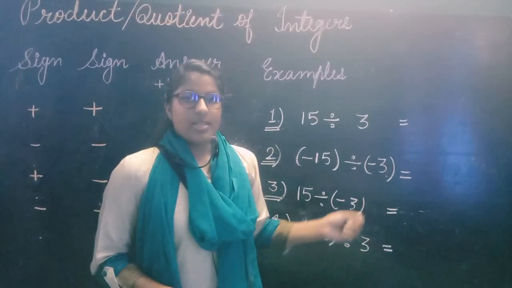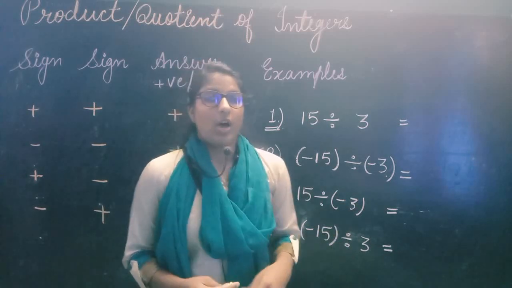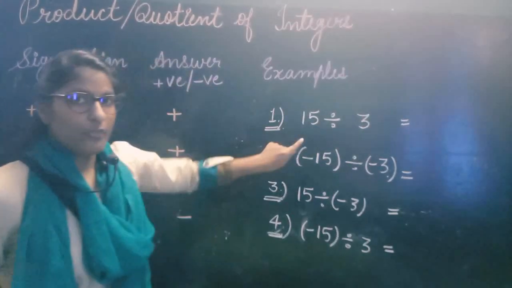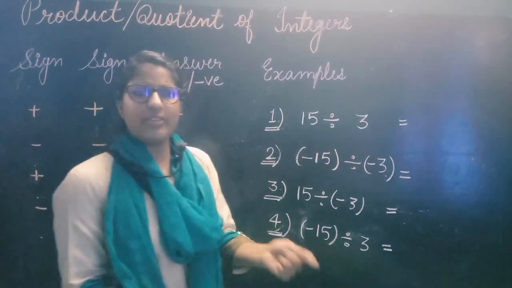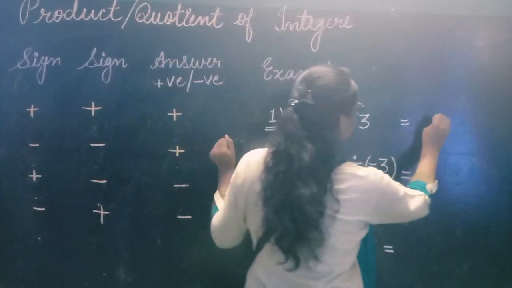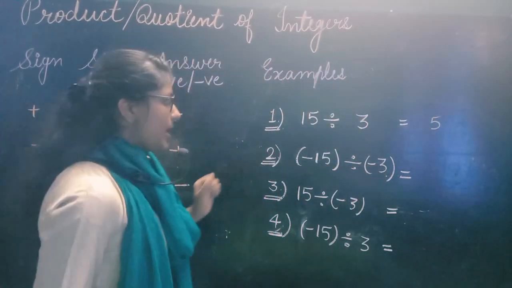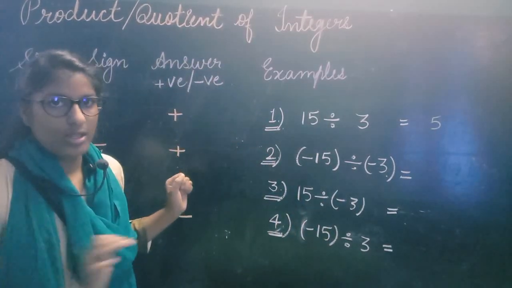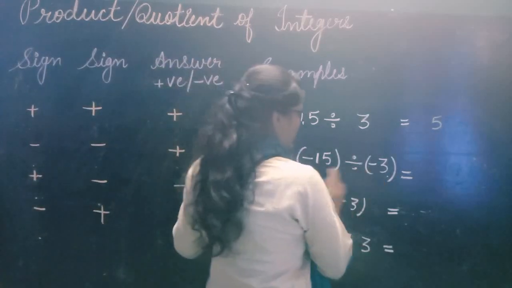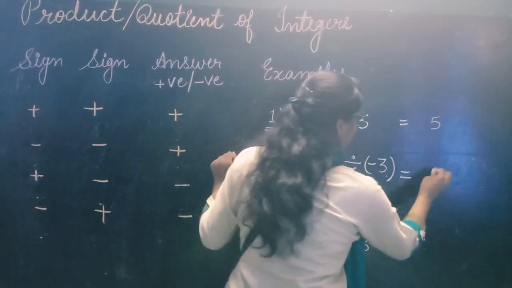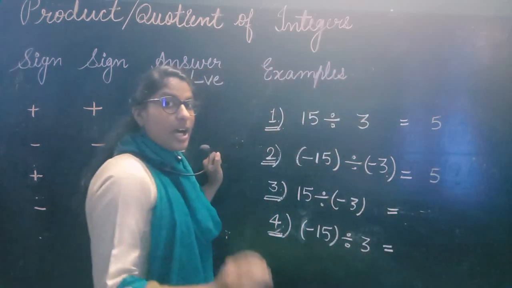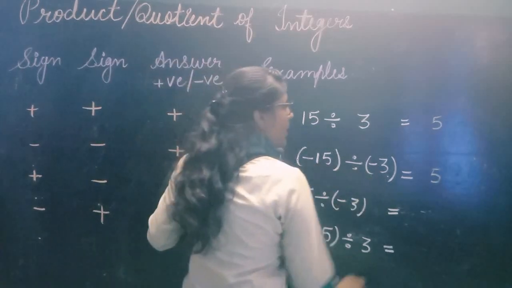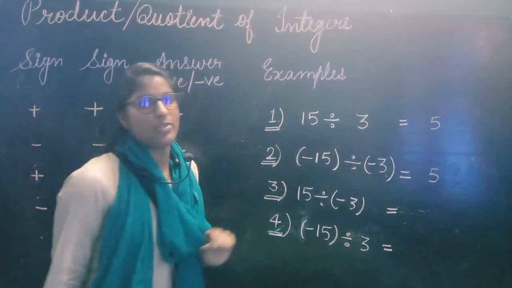Okay. Let's see some examples in the case of divide. How do we do this? Apply these rules. 15 divided by 3. You can see here 15 is positive, 3 is positive. Simply we are dividing. 15 divided by 3, 3 5s are 15 is here. Okay. Next is minus 15 divided by minus 3. Firstly, you do simple divide here. Now 3 5s are 15. So this is your answer. Now the answer will be positive or negative. Remember the rules. Minus minus will be plus. So positive 5 is your answer.